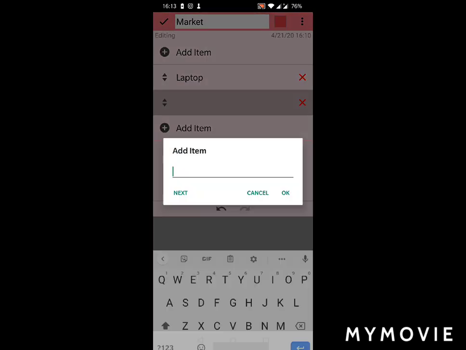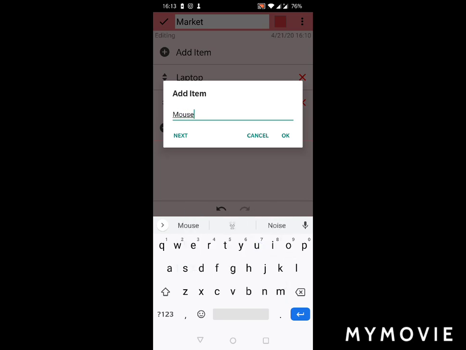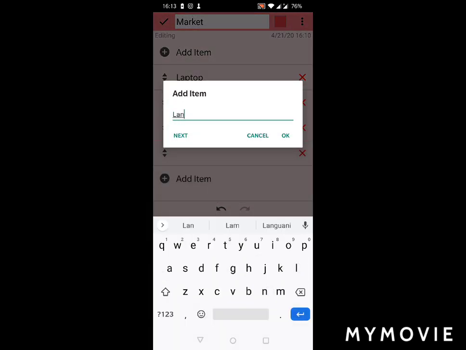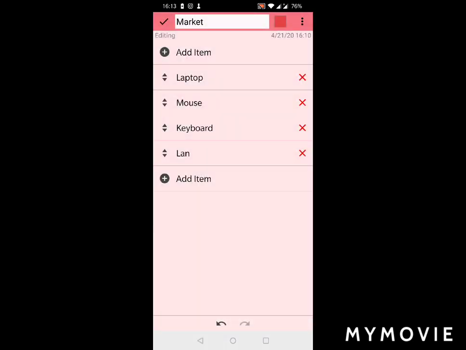laptop first. Second, you want to buy a wireless mouse with the laptop, you want a keyboard also, and you want a LAN wire for the modem. So when you go in the market, suppose you already bought the laptop, you can cross off the laptop. You bought the mouse, okay, keyboard, done. So in this way you can remember what things are pending.